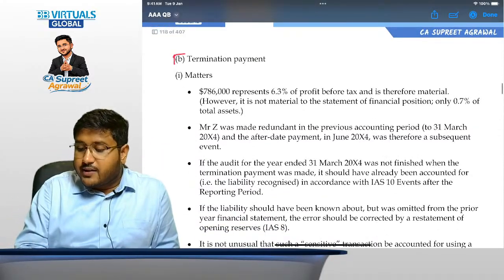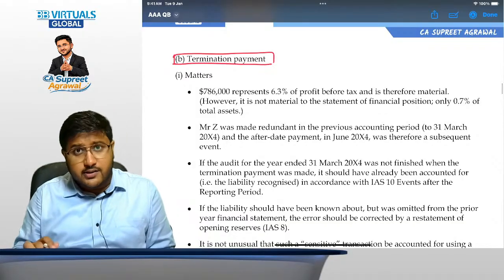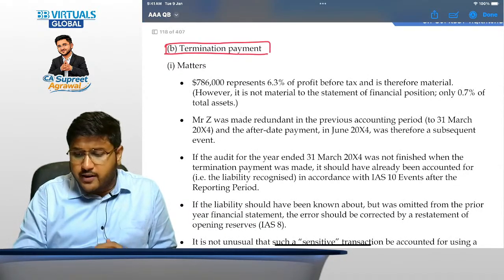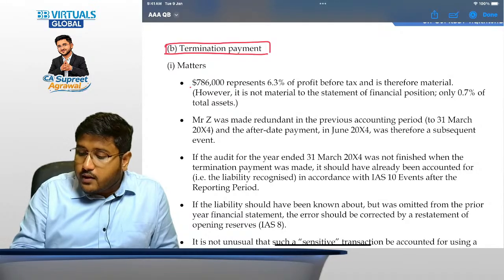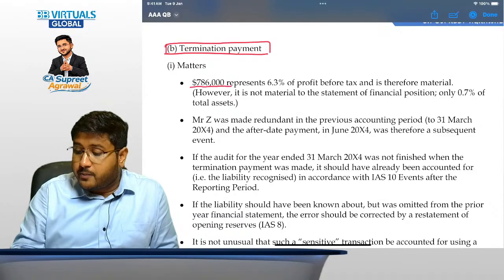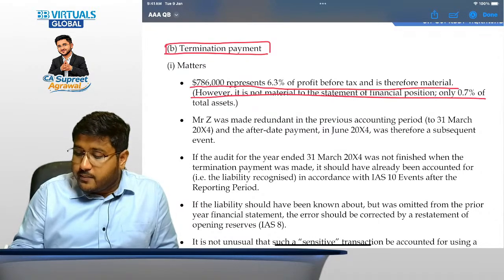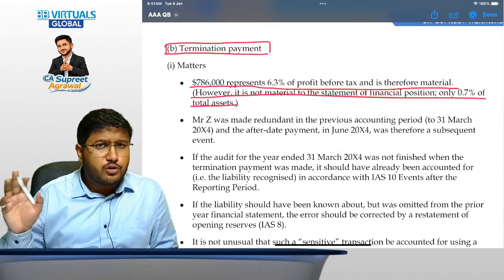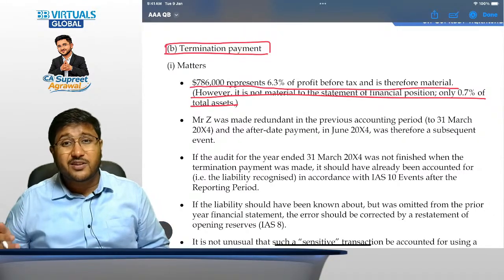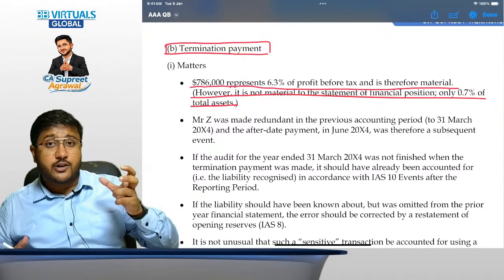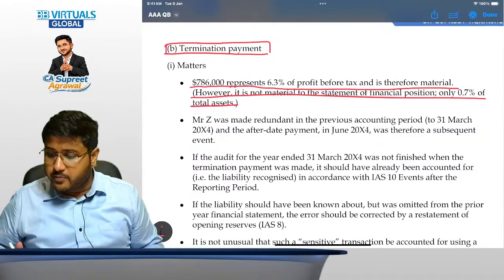Then when we come to the second point, which is termination payment, what we have to understand here is there are certain matters which are very important over here. So $786,000 represents 6.3% of profit before taxes. However, it only represents 0.7% of total assets, so it was non-material if we look at it from total assets. But this was a P&L item, right? Administrative expenses. That is why we have to look at it from profit before taxes.